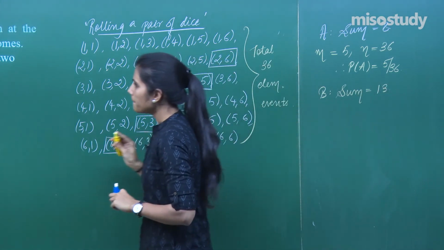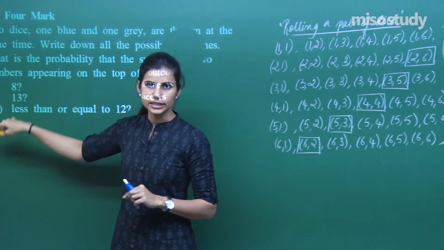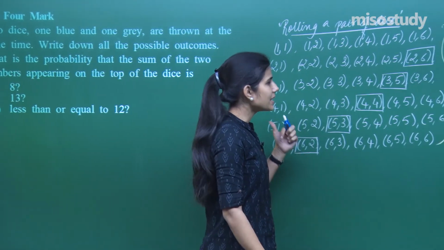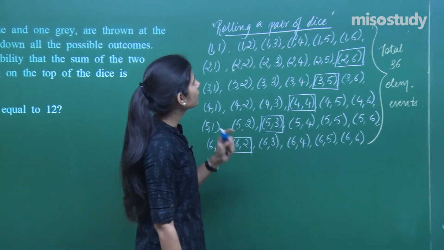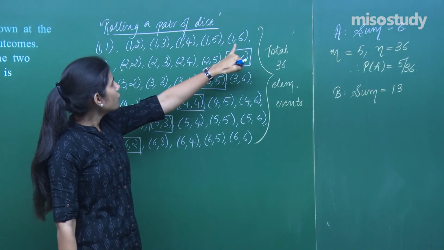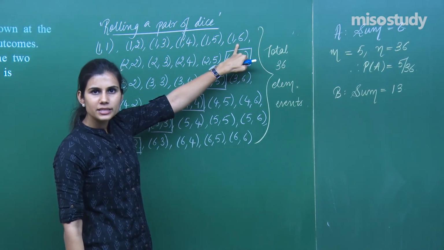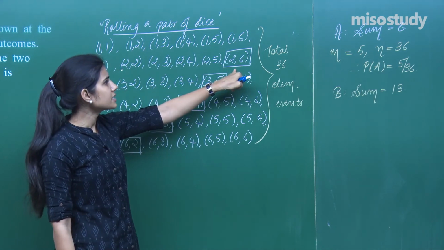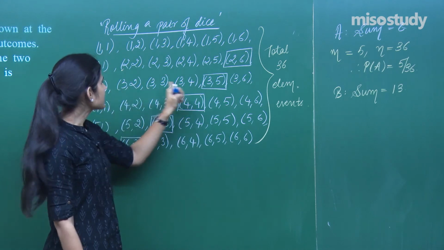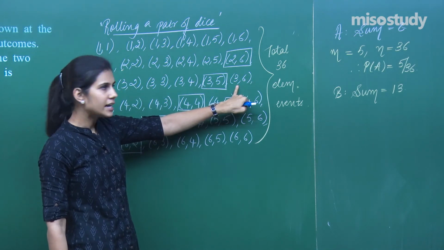What is B? B is that the sum is 13. Out of all these possible outcomes, how many are there which are in favor of event B, that the sum is 13? Now clearly see, in the first row, maximum sum is given by 1, 6, it is 7. Let's move downwards. Here maximum is given by 2, 6, this is 8. Here the maximum sum is given by 6 plus 3, which is 9, okay.